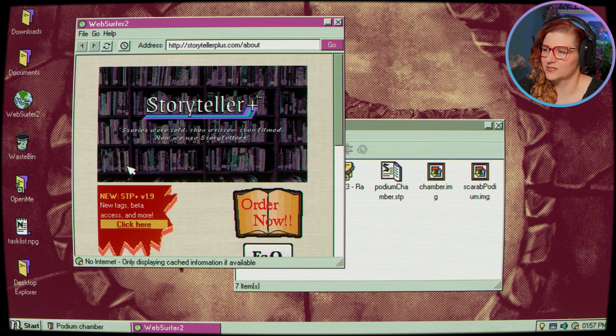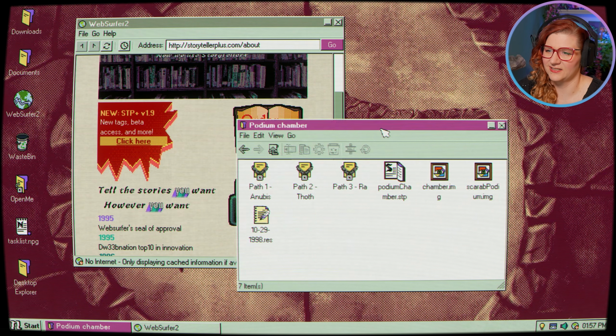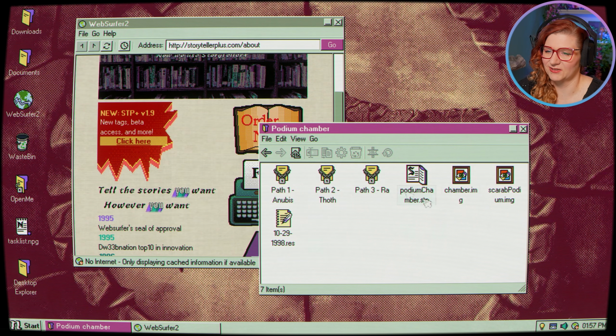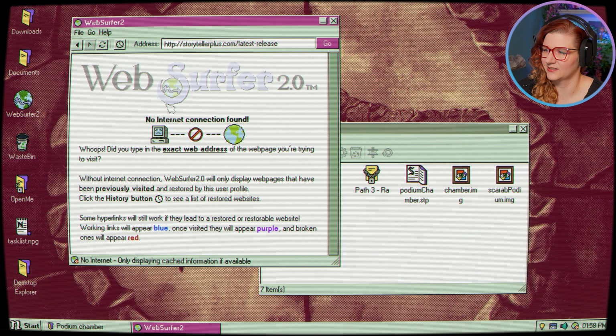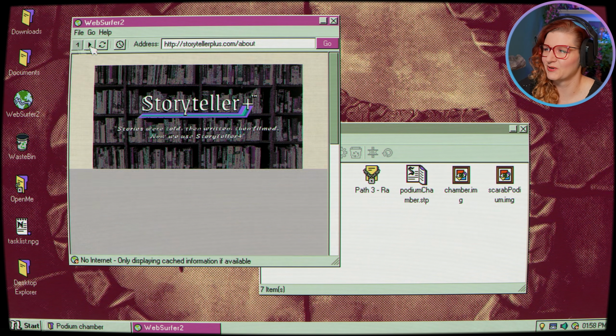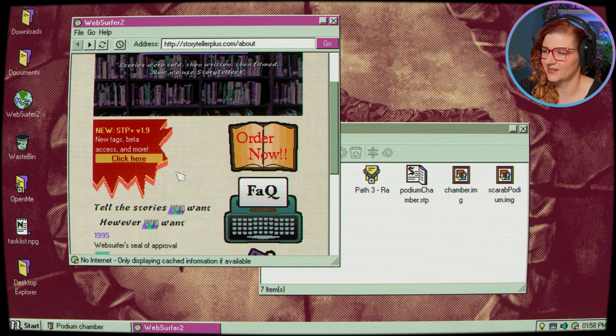Storyteller Plus. Stories were told, then written, then filmed. Now we use Storyteller. Okay, so that's the software that we're being guided with to the different things. New STP, new tags, beta access, more, click here. Yeah, but we have no internet. It's just teaching us about the fact that there's a history button and that there are links of different colors, right, that we can use to maybe see what people were visiting. Because yeah, red links, broken, we have no internet, can't go there.